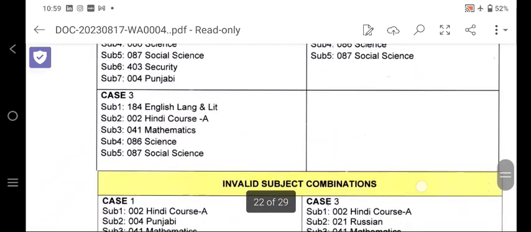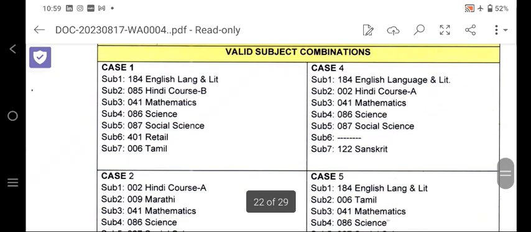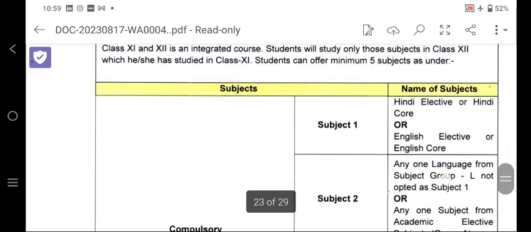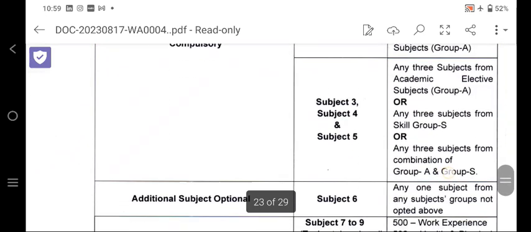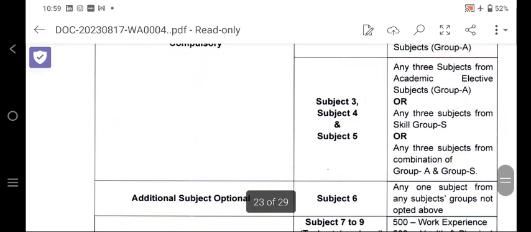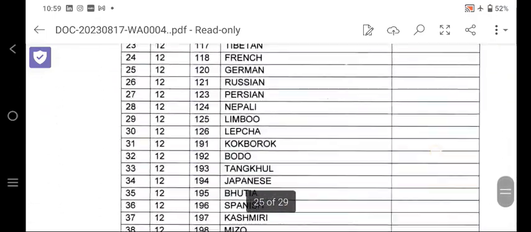In class 10 also, these are the valid combinations. English language and literature can be taken, but elective English cannot be taken if you have taken English language and literature. Hindi A should be taken if you are taking Hindi A; Hindi B is not possible with Hindi A. So go through the circular and you can find that. In class 12 also the same will be applicable: both mathematics and applied mathematics should not be taken. Go through the scheme of studies; everything has been given by CBSE in this specified circular.